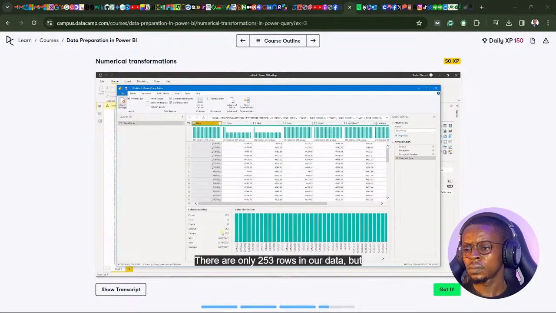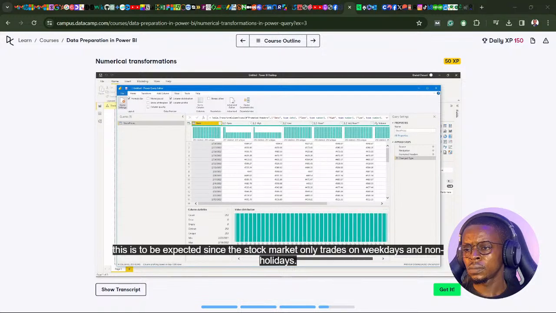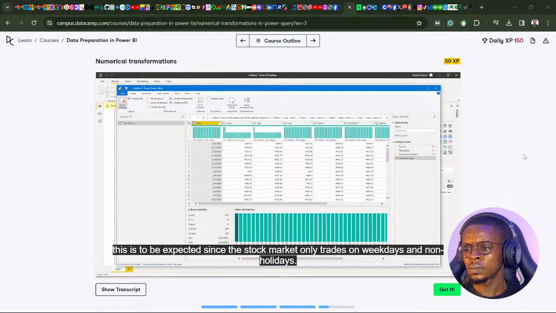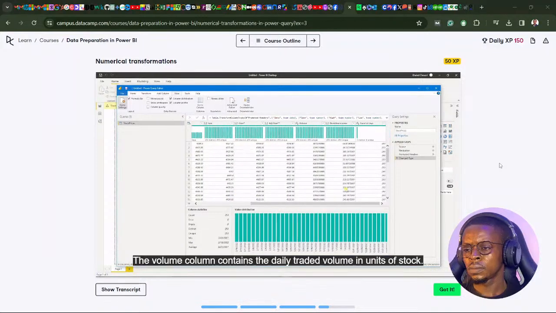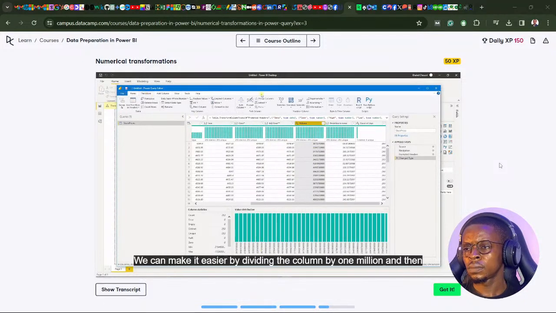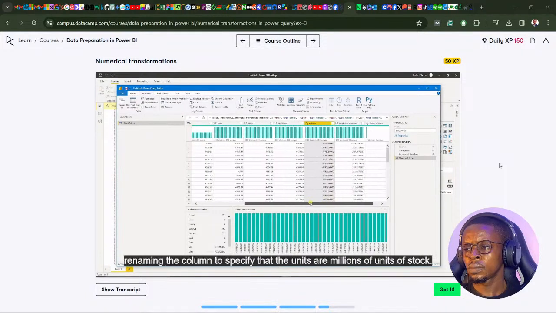There are only 253 rows in our data, but this is to be expected since the stock market only trades on weekdays and non-holidays. The volume column contains the daily traded volume in units of stock. However, it can be a little hard to read. We can make it easier by dividing the column by 1 million and then rename the column to specify that the units are millions of units of stock.